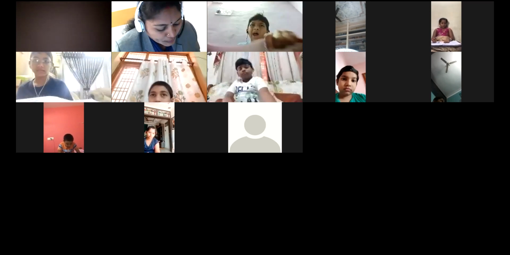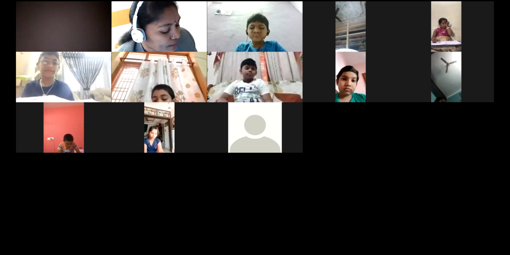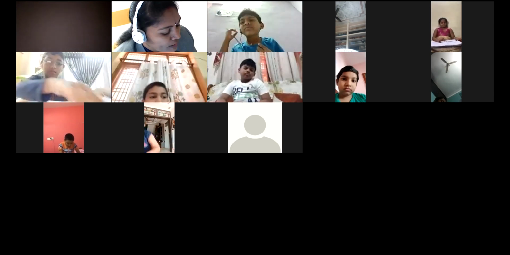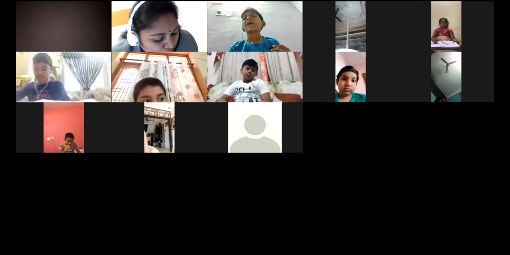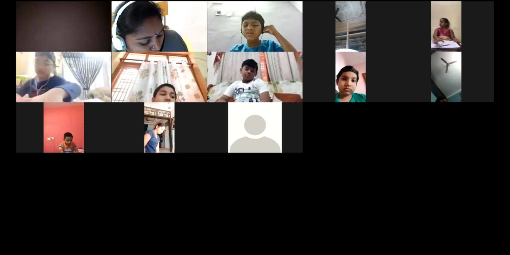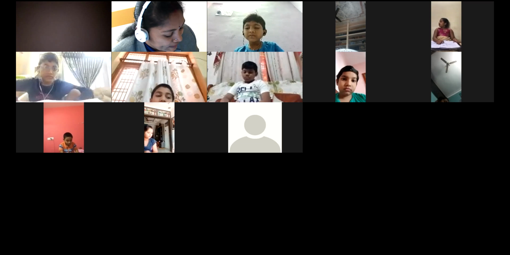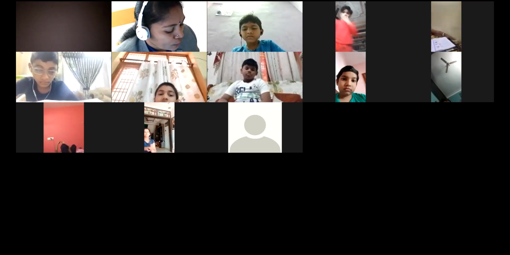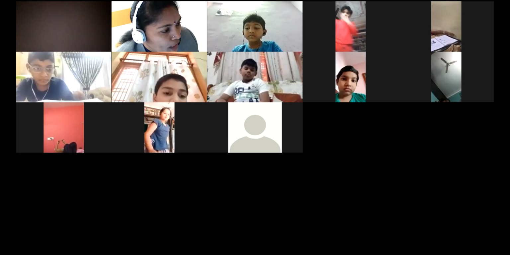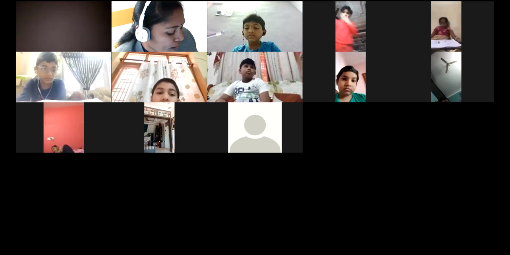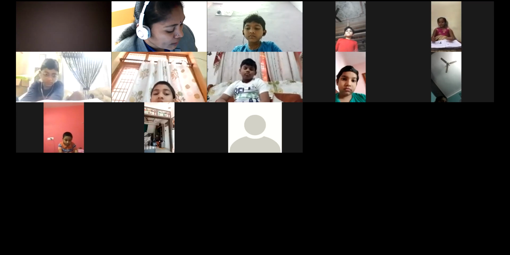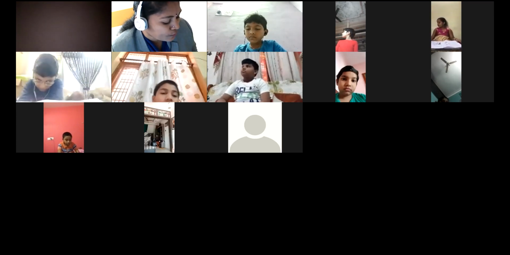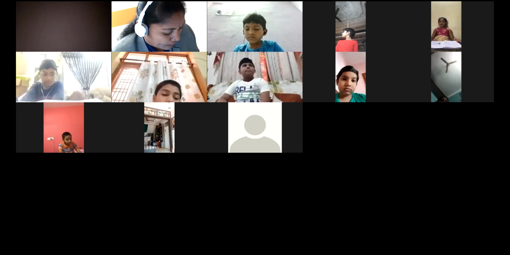Next page, children. Measurement of capacity. Capacity is the quantity of a liquid which a vessel can hold. The commonly used units for measuring capacities are milliliters, ml, and liters, L. Small amounts of liquids are measured in milliliters and large amounts in liters. The measuring cylinders and measuring cans are the instruments mostly used for measuring the capacity.